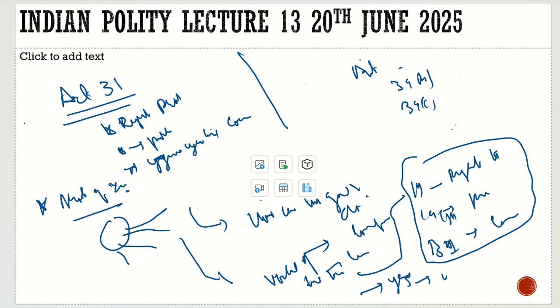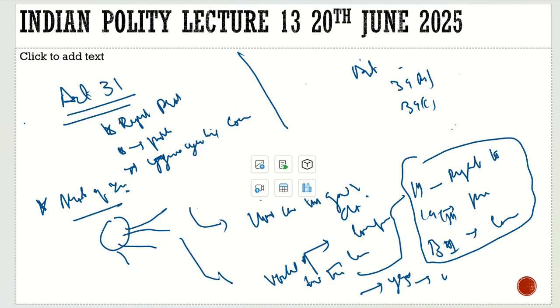So what did Parliament do after that? They did something interesting. Let me repeat again: Article 31 talked about the right to property. It talked about compensation if the state takes your land. The state will not just take your land without thinking much. They will give compensation for that, and the land they are taking would be for the public good.